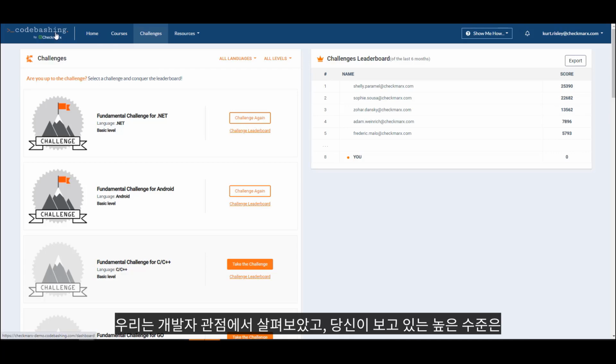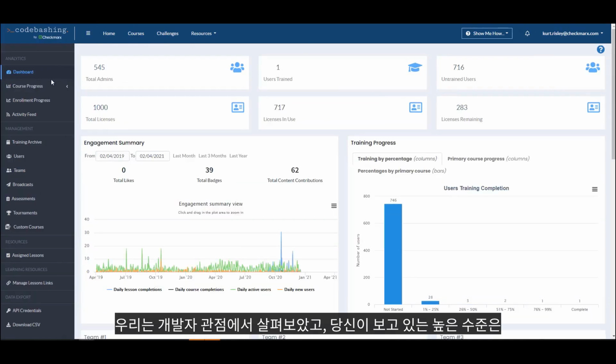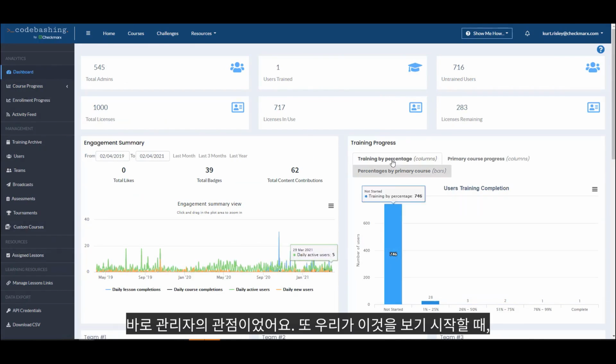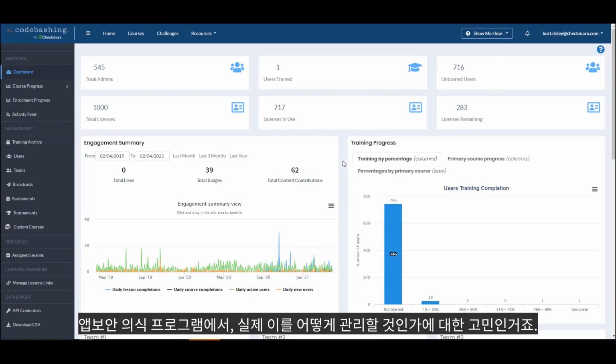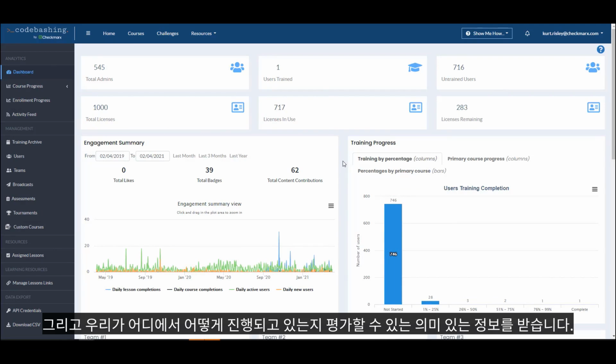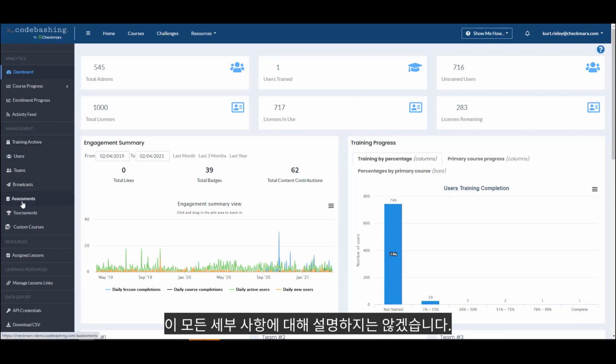So we took a look at it from a developer's point of view, and then from a high level, what you're looking at is an administrator's point of view, or when we start looking at this from an AppSec awareness program: how can I manage and administrate it, and get meaningful information to assess where we are and how things are going. I won't go into all these details.